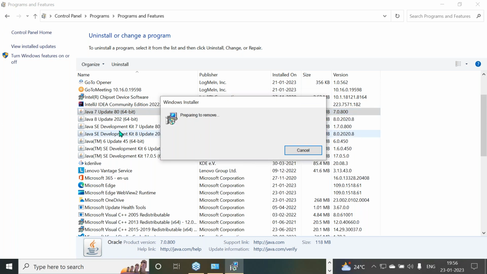But I'm telling all of you, initially I'm going to install only these versions: Java 6, Java 7, Java 8, and the Java 17 version. For the sake of my other classes, I require Java 17. But in my classes, up to which version of Java will I discuss with you? Up to the latest version. As of now, the latest version is Java 19. Up to Java 19, we will see in our classes.